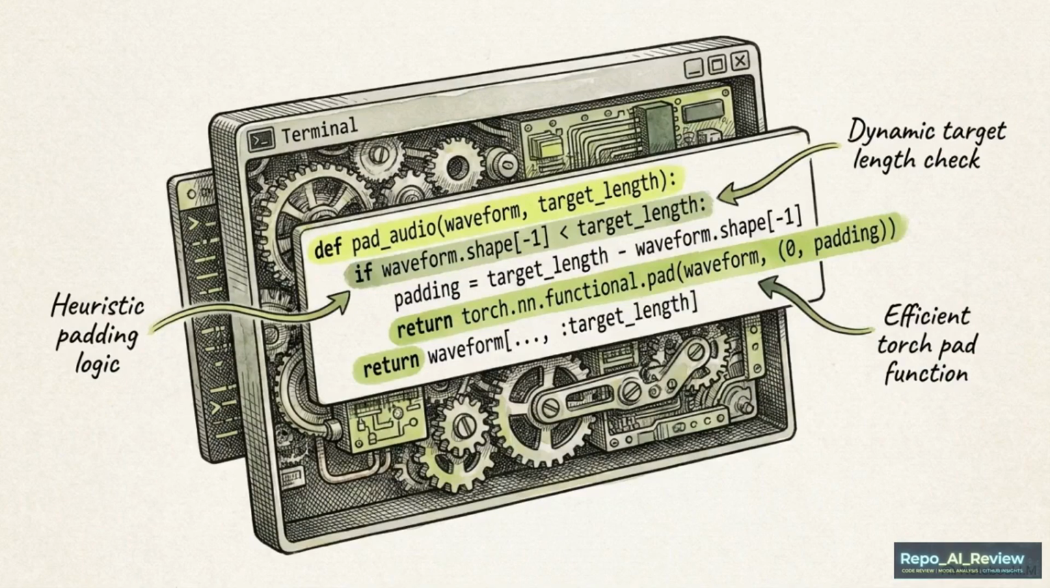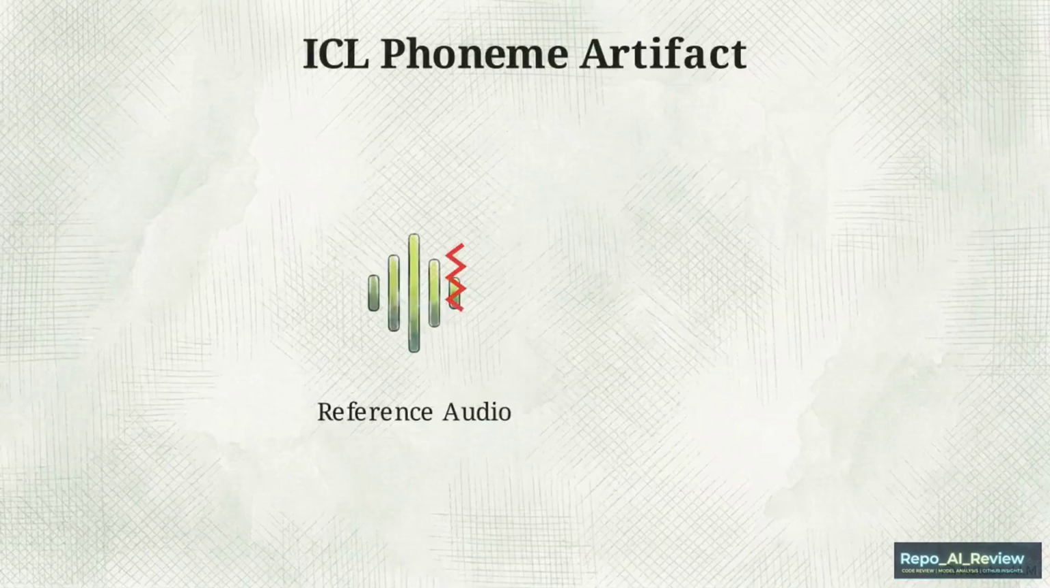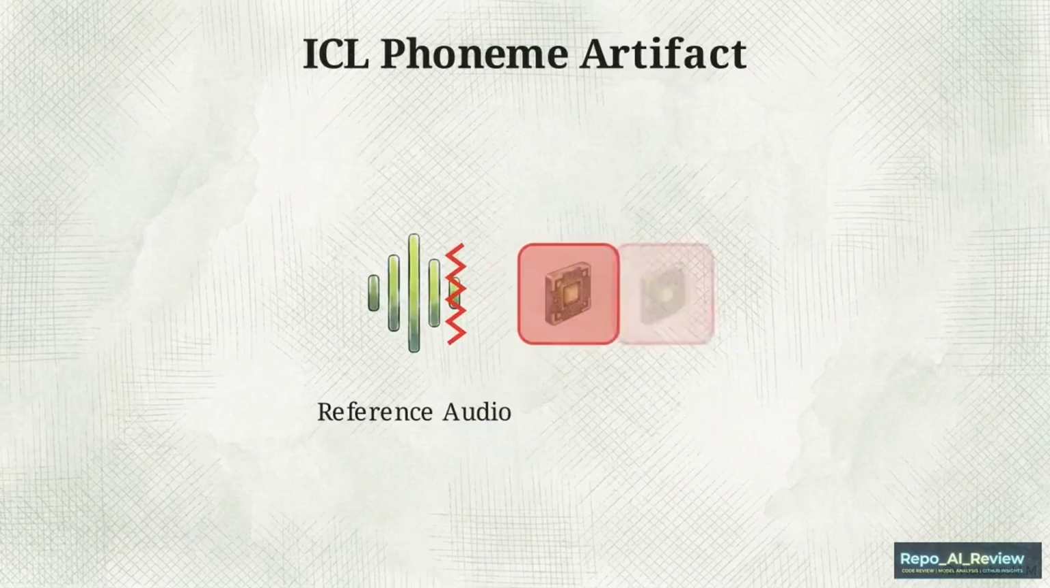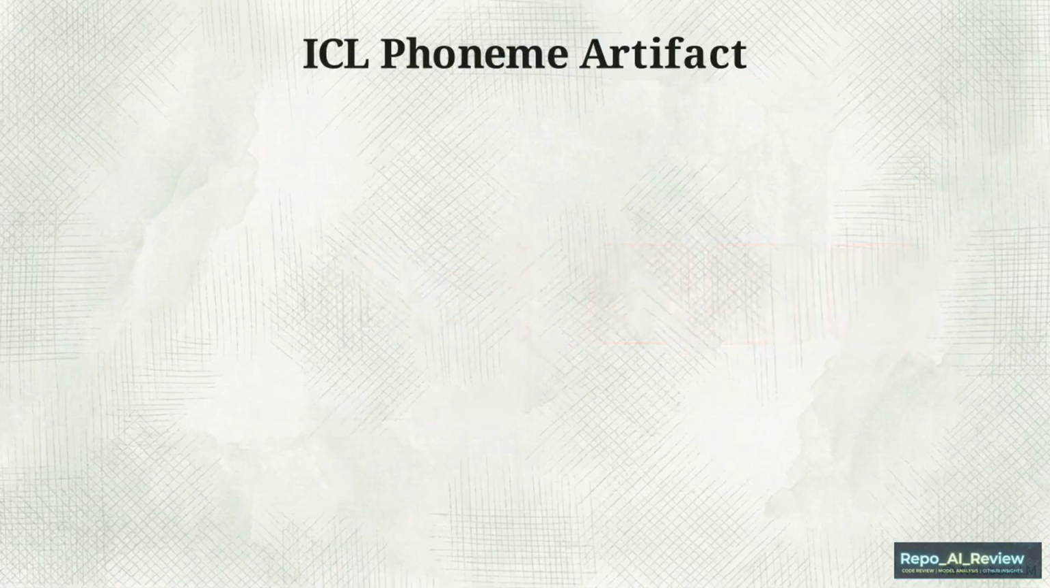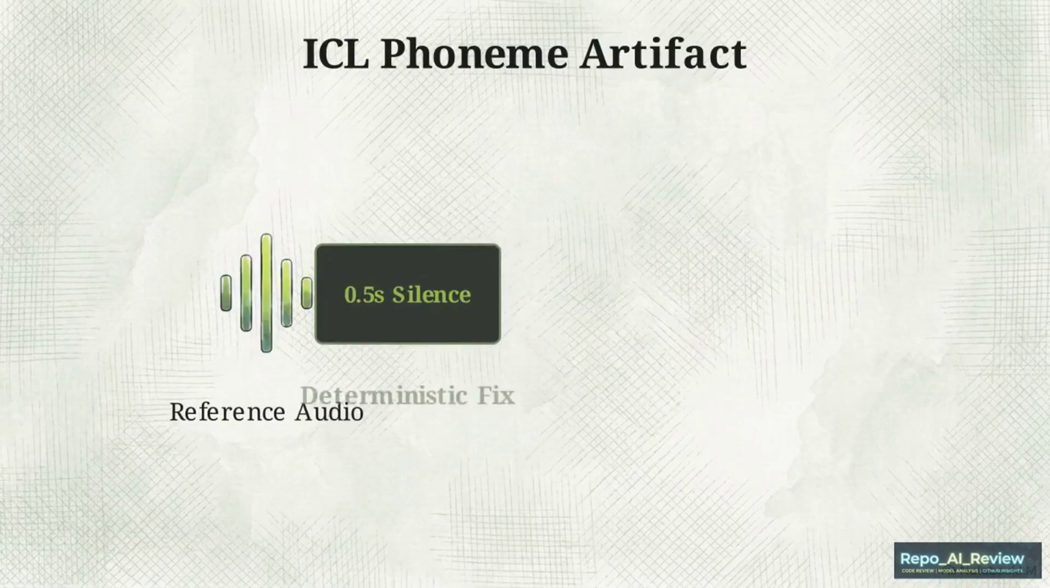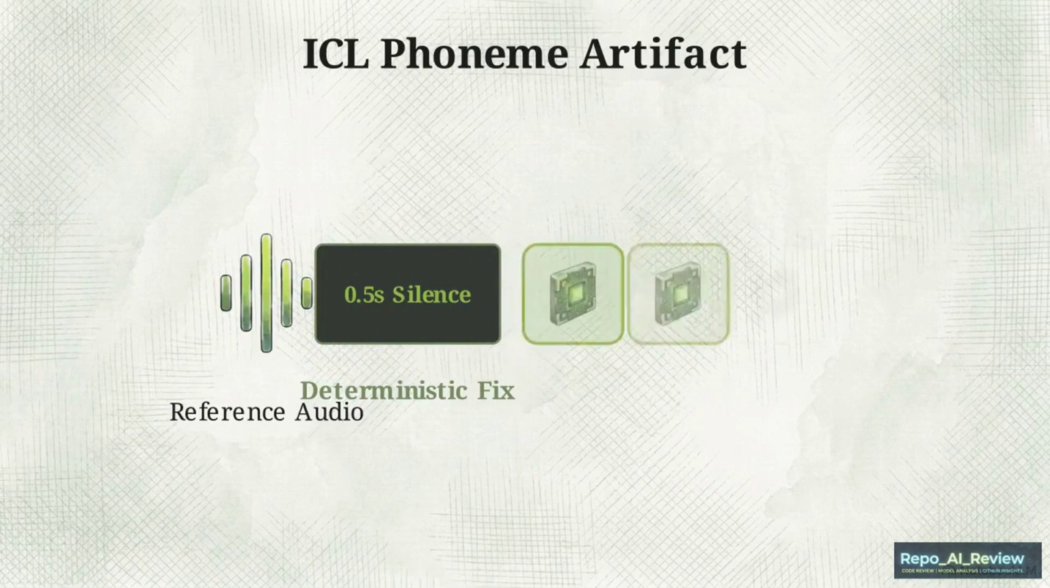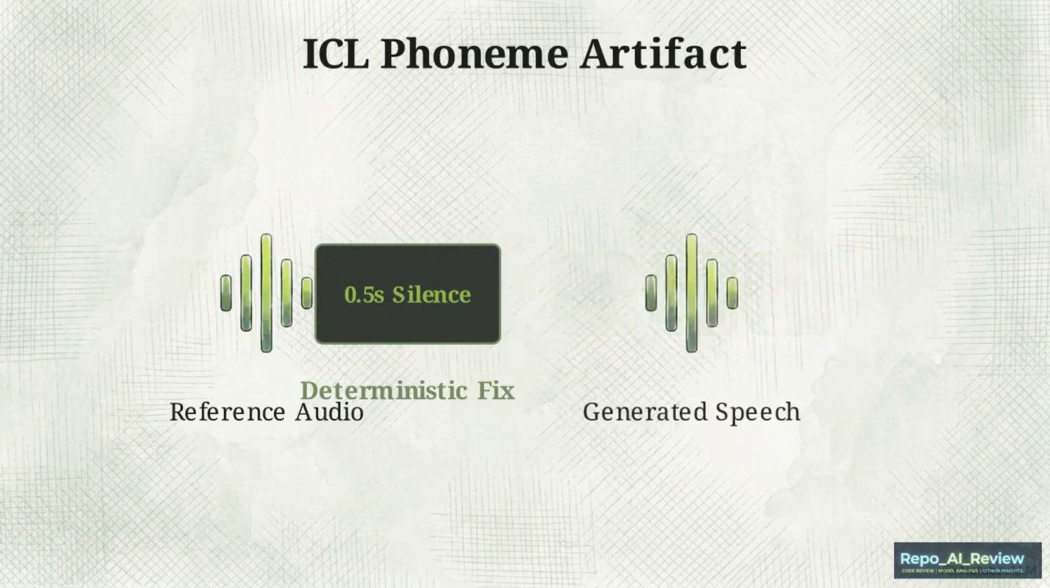The system also employs specific heuristics to correct for flaws in the model's training data, like the in-context learning phoneme artifact. When reference audio ends abruptly mid-word, the generated tokens are conditioned on a fractured sound. The model hallucinates, leading a corrupted phoneme directly into the start of the generated speech. The author implemented a deterministic fix. The script dynamically injects exactly half a second of dead silence to the end of the reference audio before encoding it, giving the model a clean acoustic starting point.